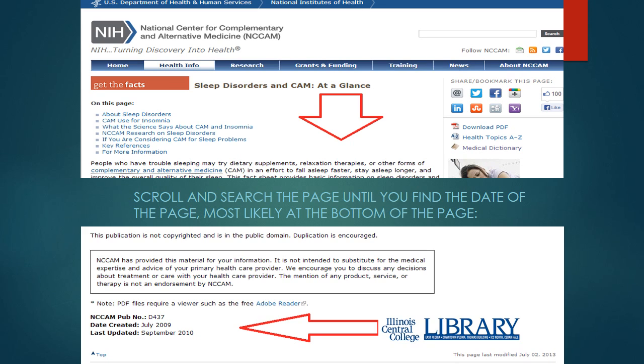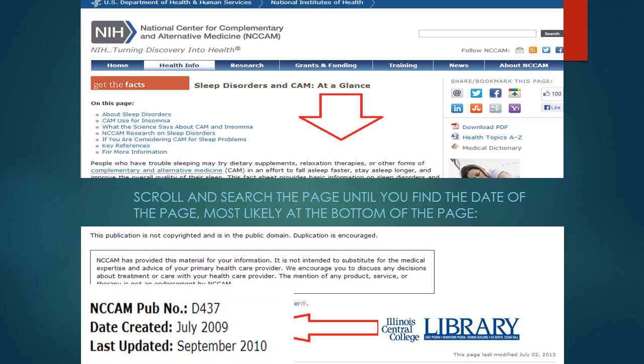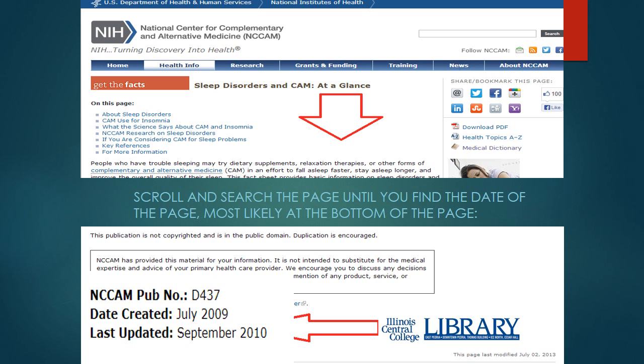Here is a website from the National Institute of Health. The date of publication is clearly shown at the bottom of the page.